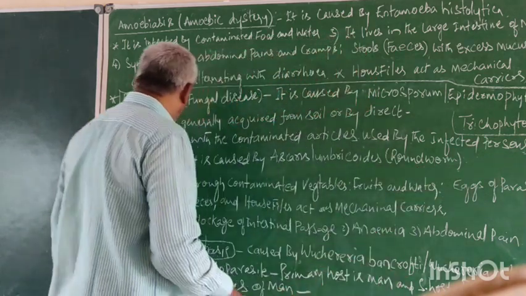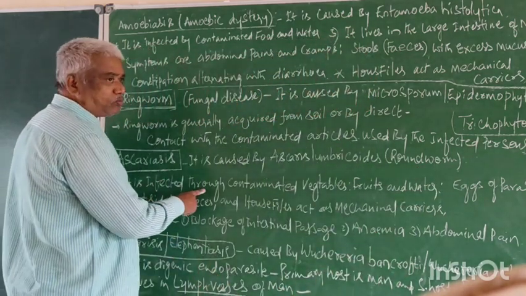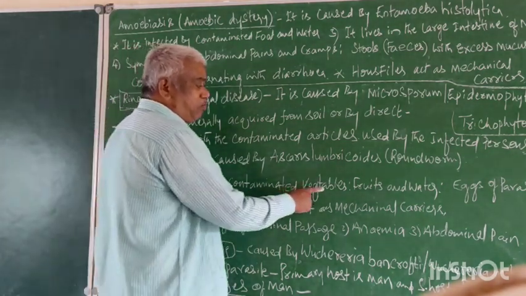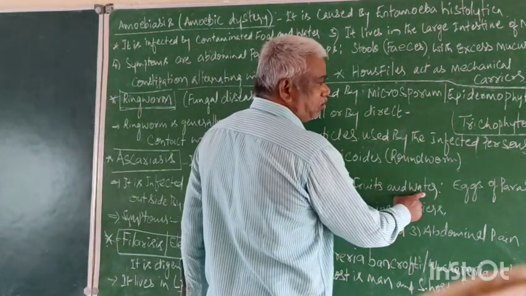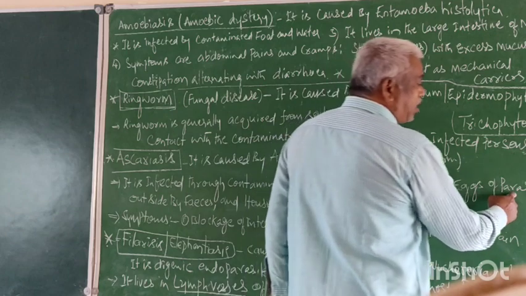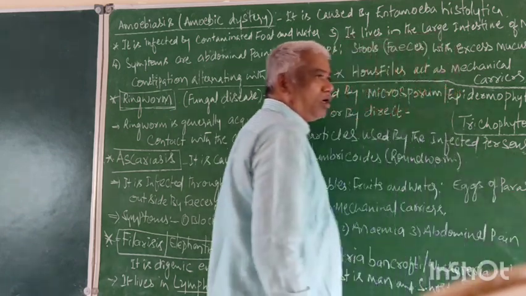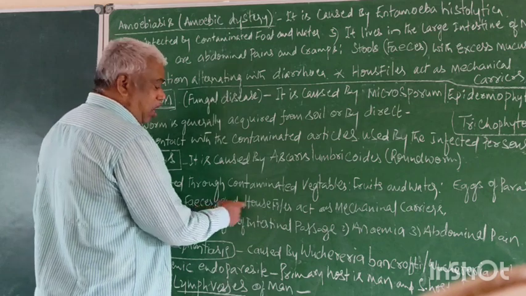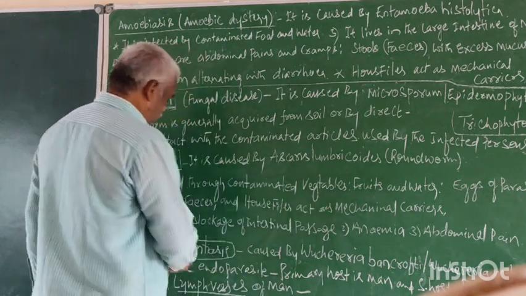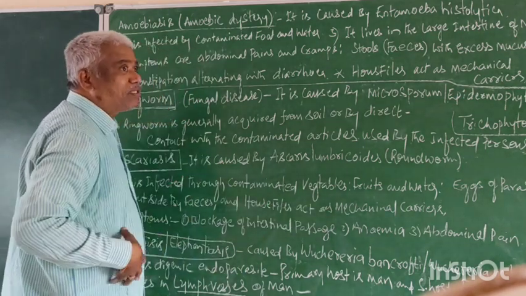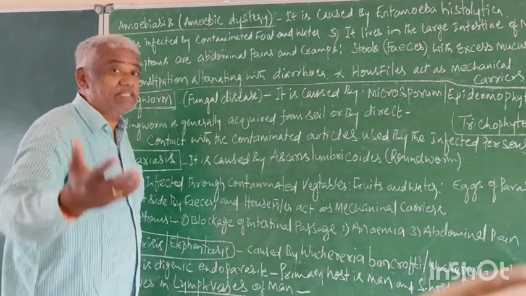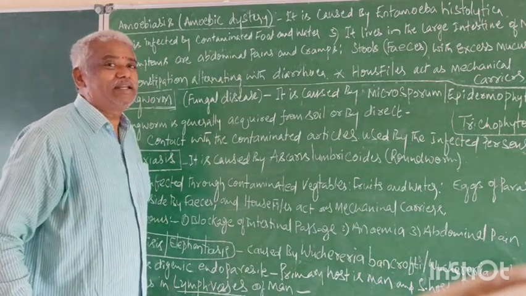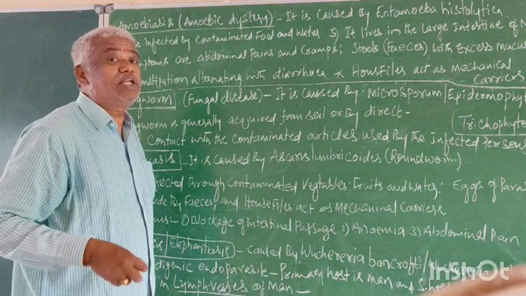Now, it is infected through contaminated vegetables, fruits, and water. The egg of the parasite comes outside in the feces, and the housefly acts as a carrier. The most infected place in man is the intestine. In man, it lives in the intestine.